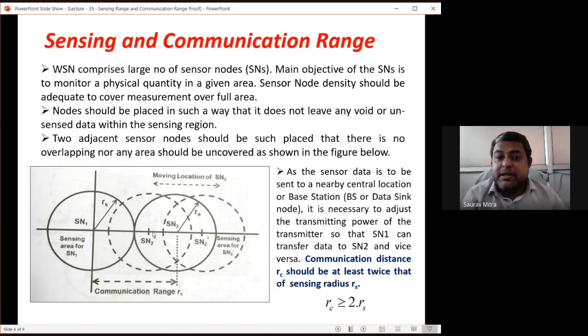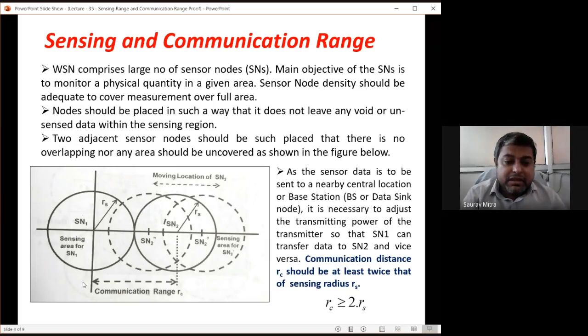Okay, so I'll repeat again. This dark circle is the sensing area of SN2. If it is shifted leftward, there is an overlapping area. This area is sensed by both SN1 and SN2, so that is wastage of power, because the same work is being done by both the sensors. So the best position for SN2 is this, with the center exactly above this dashed line.